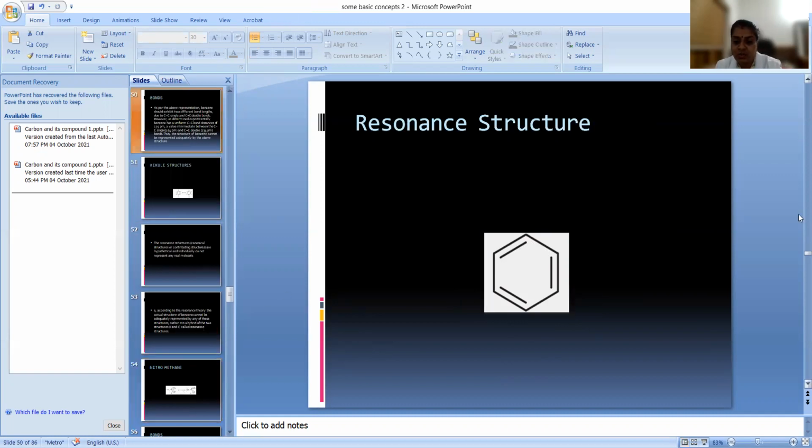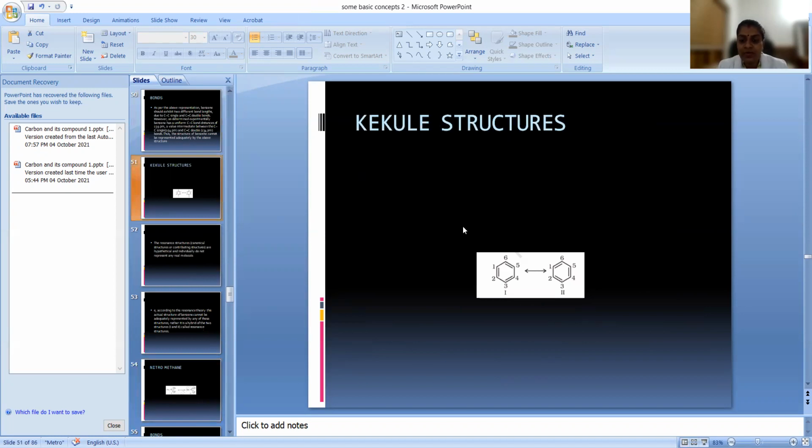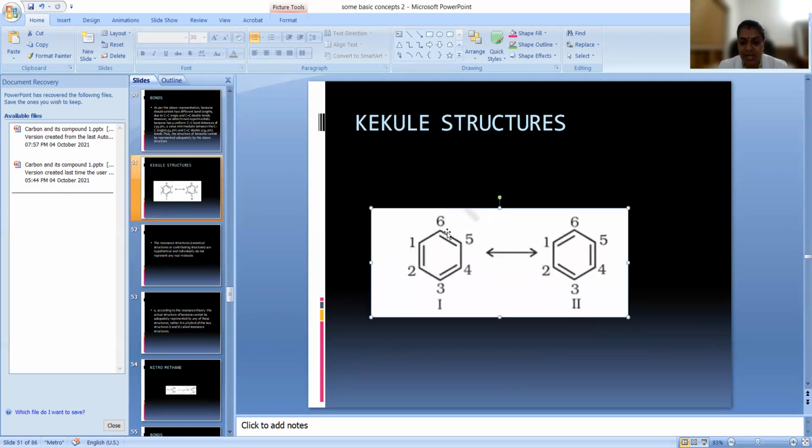So we were thinking this will be the structure. There will be two contributing structures, with the double bond here and the double bond here. That also we thought, but we are not getting exactly a single and double bond length. So the observation we found is that actually this is not the structure of benzene. Actually, the structure of benzene is the hybrid of these two. If you take the hybrid, it means intermix. So the structure of benzene we can explain like this: the double bond and single bond.